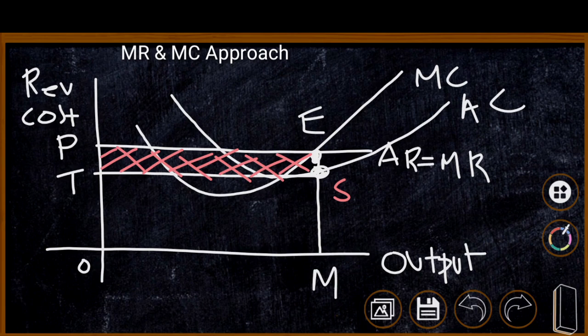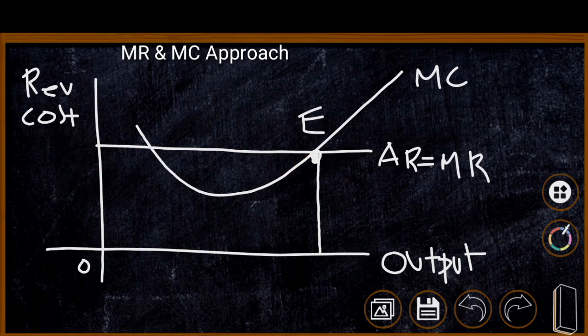Per unit profit is SE. Average revenue is ME. Average cost is MS. That is, cost is lower than revenue. Therefore, cost is lower than revenue, and therefore the firm is earning abnormal profit. It is also known as supernormal profit. The total supernormal profit enjoyed by the firm is PEST, the shaded area in this diagram.